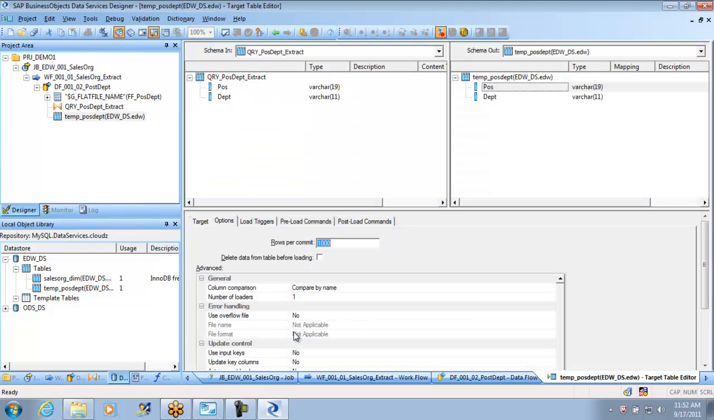there is another option called compare by position. It will not care about the column name. It will compare what is the first position I inserted there, what is the second position I inserted there. It can do that. So I can always make use of compare by position or compare by name for my load.